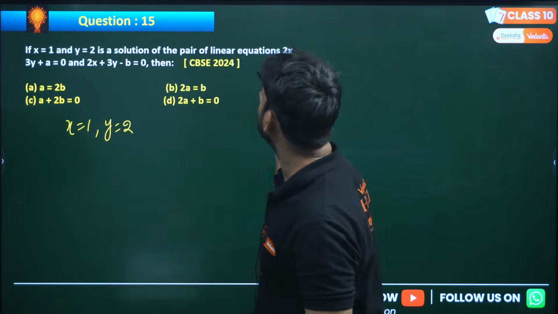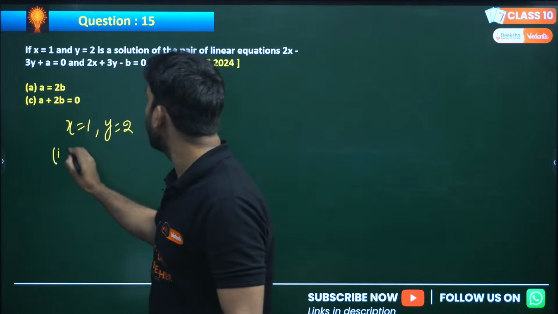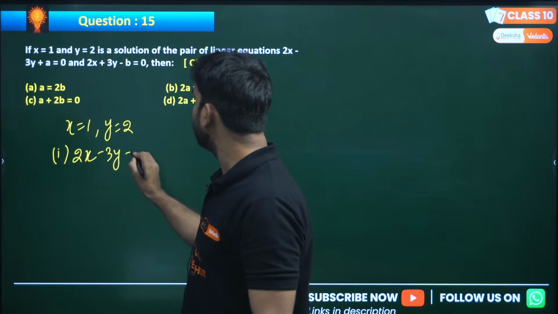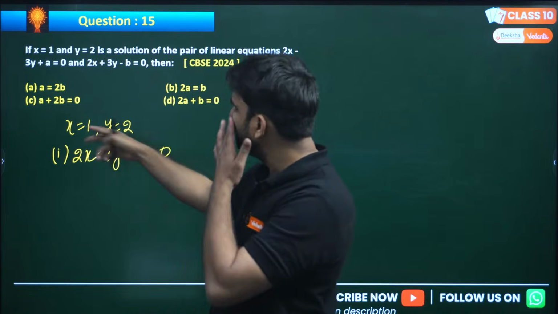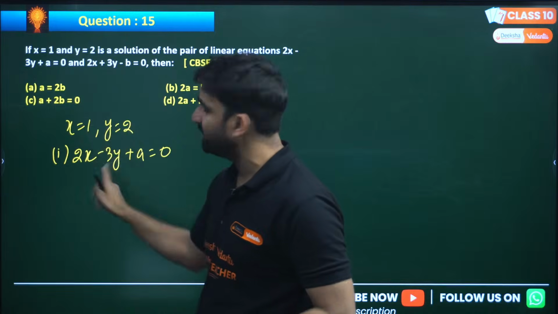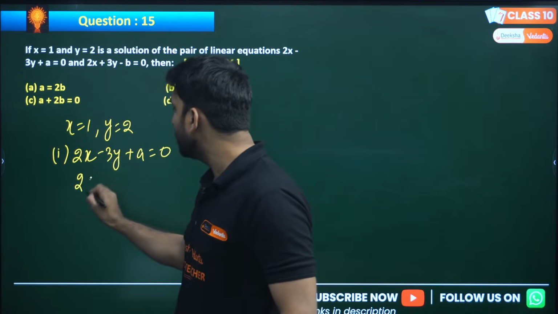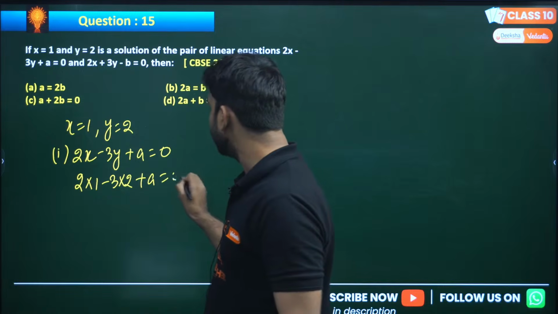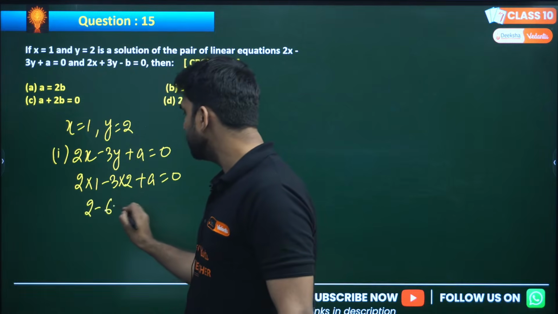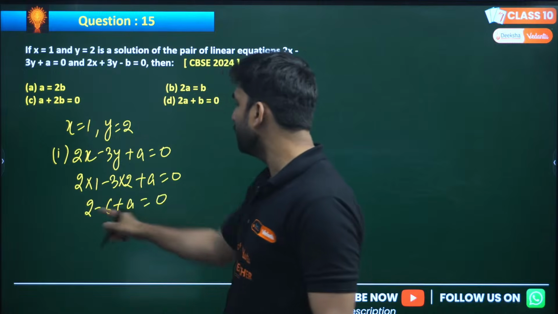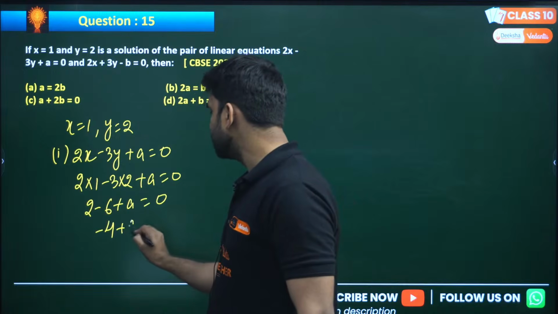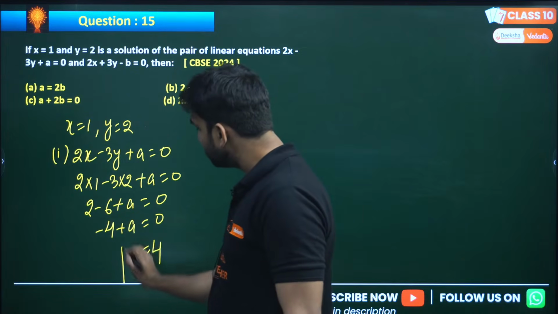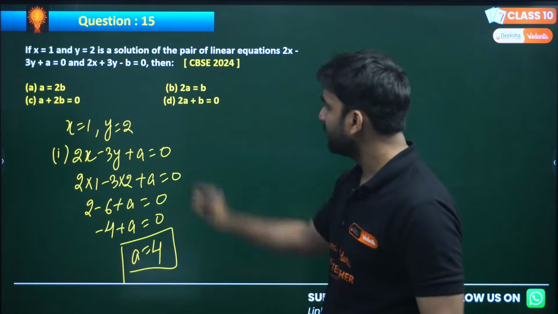These two values are the solution of the first equation, 2x minus 3y plus a equals 0. So if these are the solutions of this equation, it will satisfy the equation. So 2 into 1 minus 3 into 2 plus a equals 0. 2 minus 6 plus a equals 0, 2 minus 6 will be minus 4 plus a equals 0. 4 will go there. So a is equal to 4, my dear. Don't take tension.